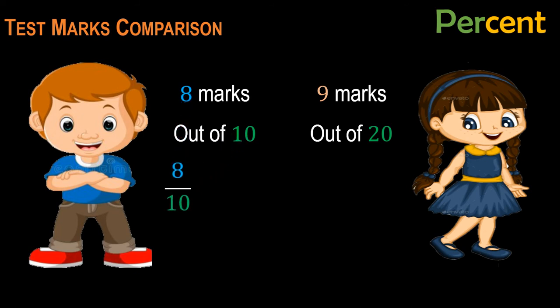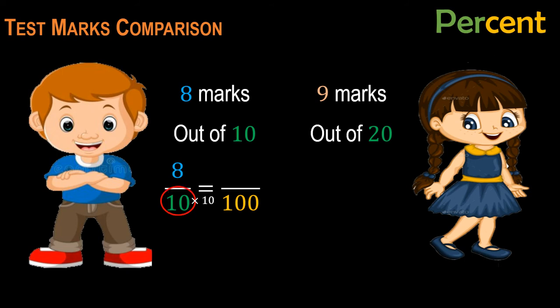Okay, to find percent we have to write a fraction, where the total is written in the denominator and the part, or the obtained marks, is written in the numerator. So now we have a fraction, with 10 in the denominator. That means we have 8 out of 10. To find the percent, we have to convert this fraction to out of 100, because percent means out of 100. So what number should we multiply with 10 to get 100? We simply multiply 10 with 10, because 10 times 10 equals 100.